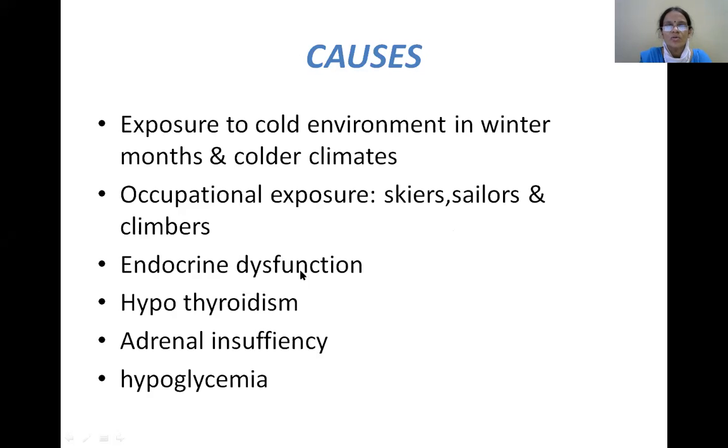And the other causes, as you all know, are endocrine dysfunction. These are the things which you have already dealt with. That is hypothyroidism, when the T3 and T4 hormones are reduced, leading to reduced BMR. So that leads to a decrease in body temperature. The other one is adrenal insufficiency. These are the two endocrine disorders which can cause hypothermic conditions. The other one is hypoglycemia.